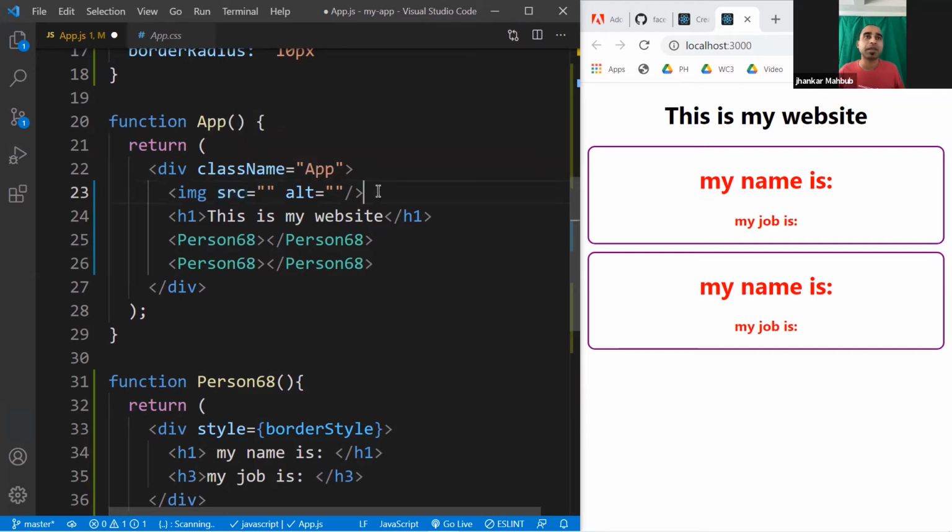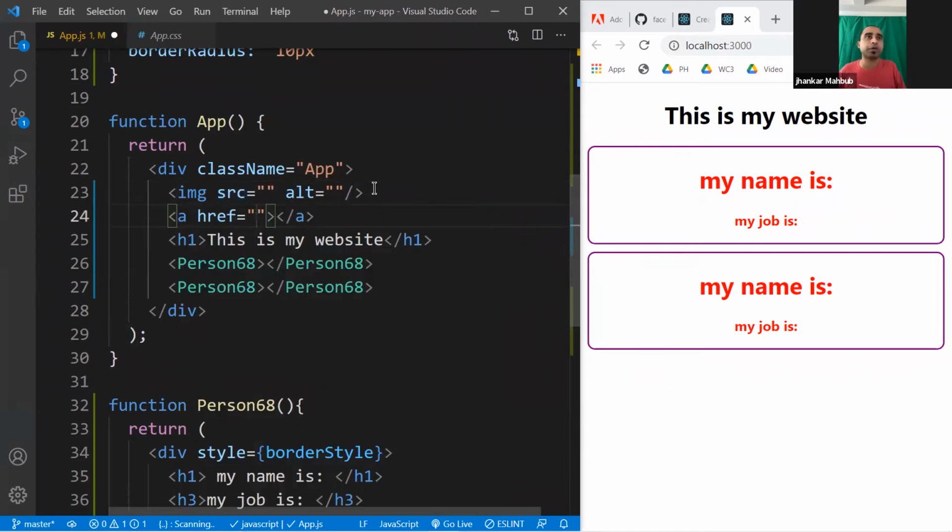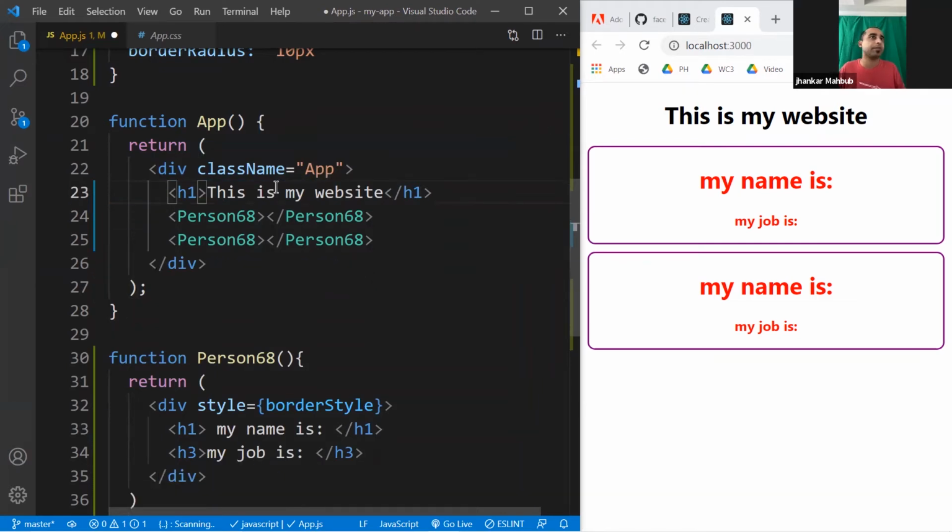And the same thing if you write an anchor tag, you put this one. Not every element needs it, but if needed, you can pass it. So right now our person 68 doesn't have any props.